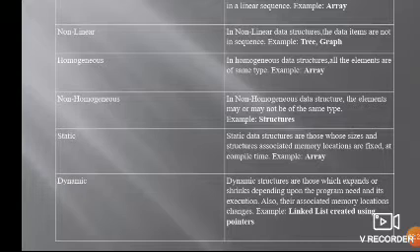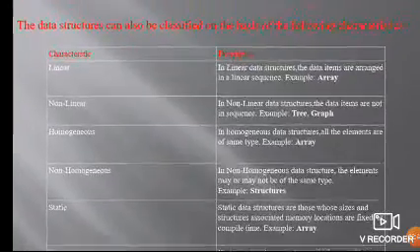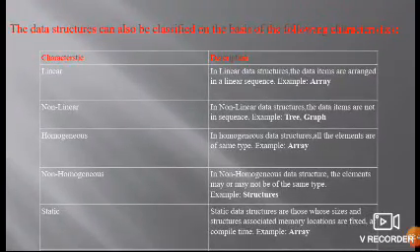Linked list. Here the memory allocation allocates the memory to the data structures at runtime. At runtime only, we allocate the memory. That is the dynamic data structures. So these are the characteristics by which data structures are classified.